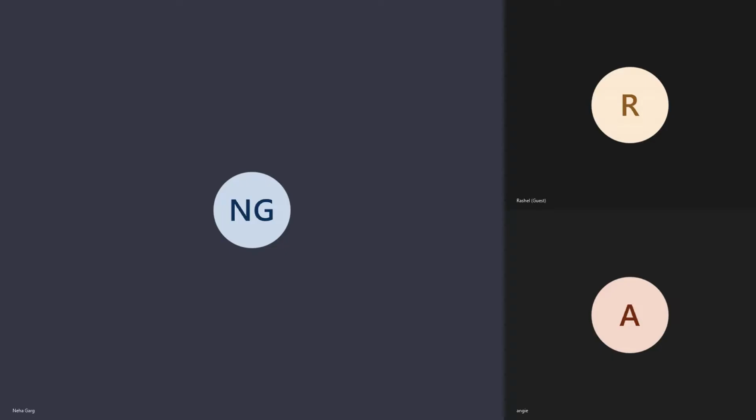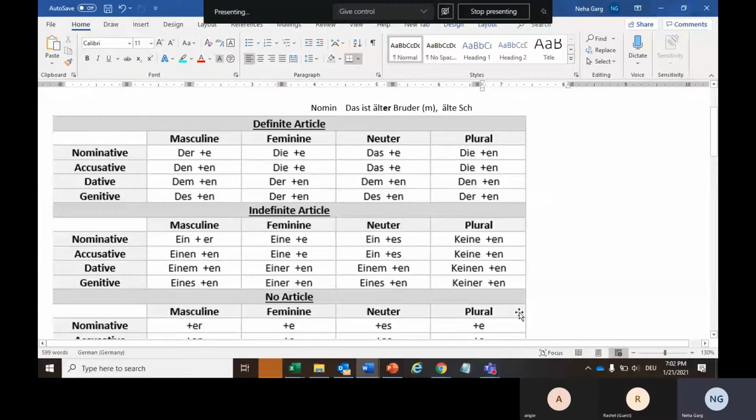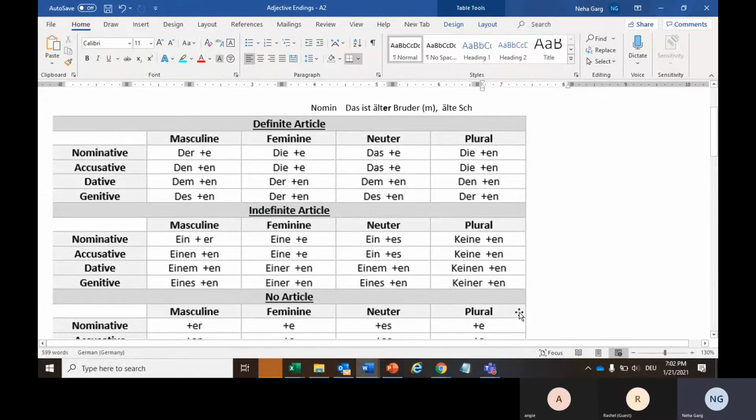That was basically just to give you a small idea of how adjective endings can work. So today we will discuss adjective endings. First things first, you need to understand what adjective endings basically are and why they are required.